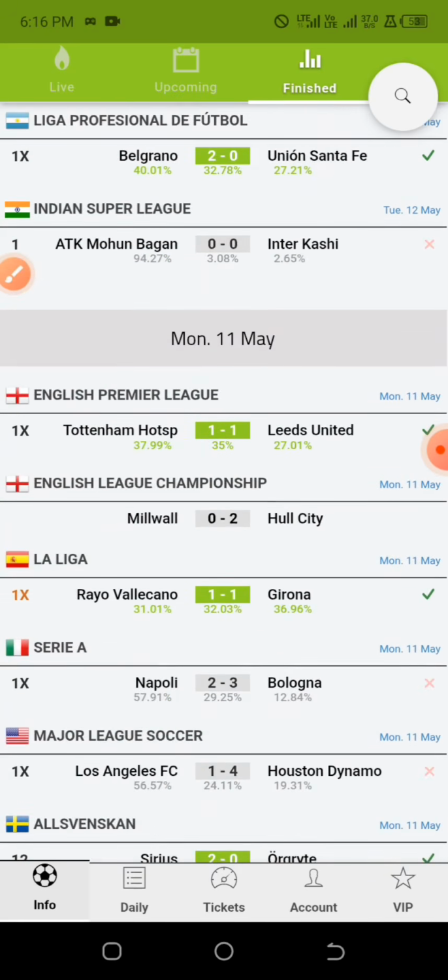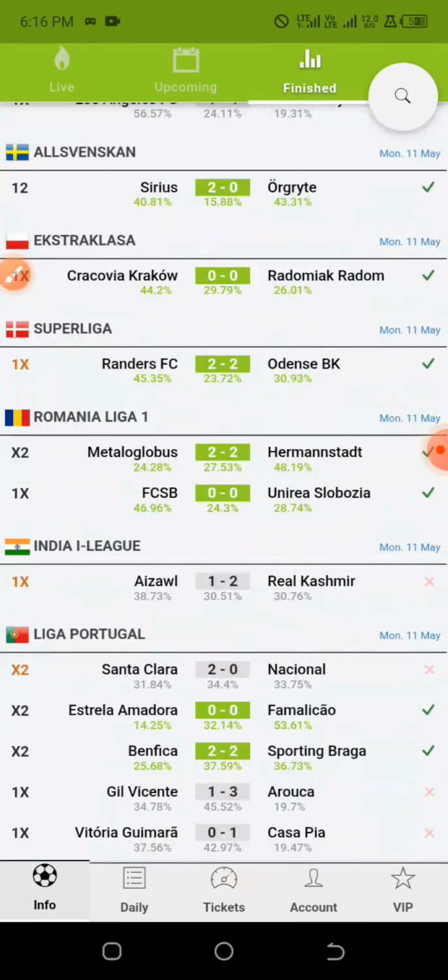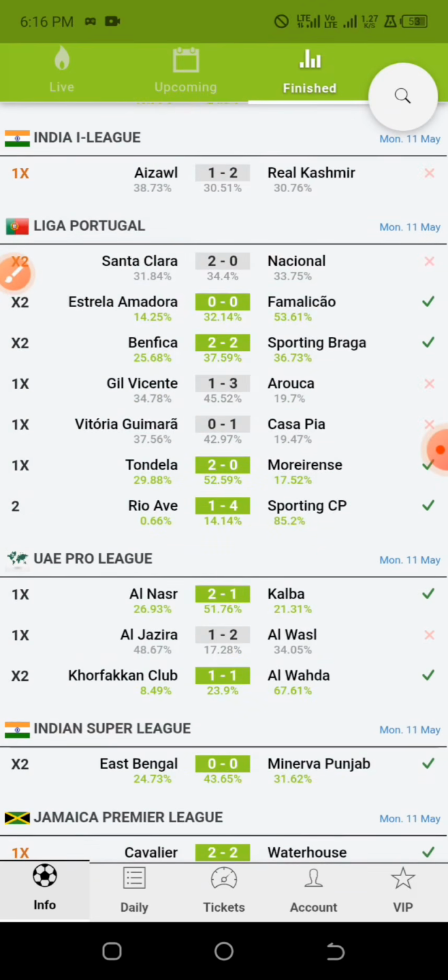So although I agree with you that nothing is 100% accurate, this happens to be one of the best ways that you can utilize this football prediction app. It is not by following their 1x or 2x that they are dropping, but it is about using their own insight, their percentage of probabilities of outcome, and utilizing it for your own personal strategies. So individual team over 0.5 is something that is also working with this football prediction app.